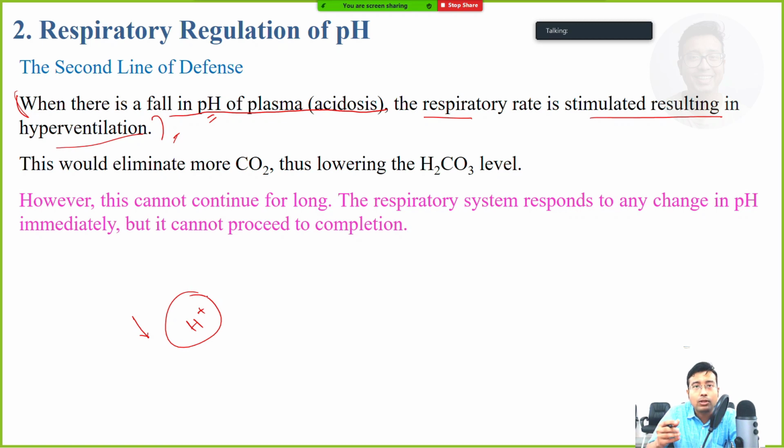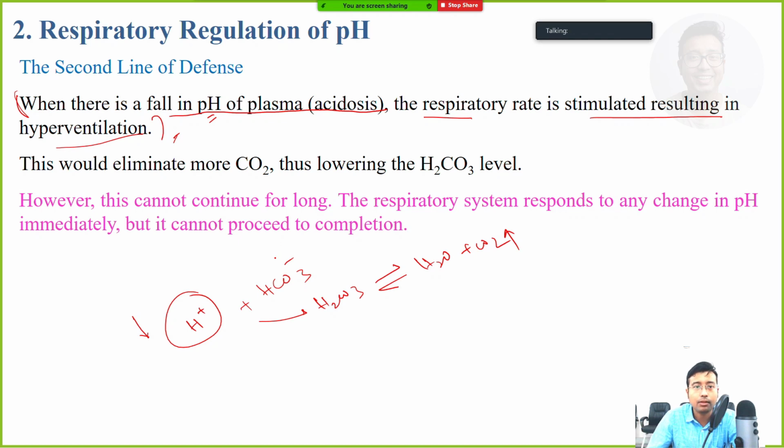So who will come to the rescue? First, the bicarbonate buffer, the alkali reserve, will come to the rescue. They will form H2CO3. Whenever there is excess acid, H2CO3 will dissociate into H2O plus CO2, and this CO2 is lost.